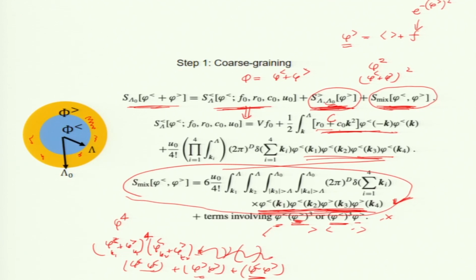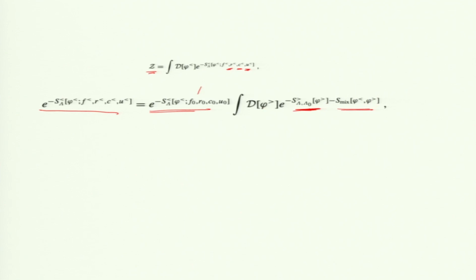So, that greater term is here, I keep it here. I apologize. So, this is the greater term, and I integrate out this phi greater. But what is the range of phi greater? It is starting from this sphere of lambda to lambda naught. So, this goes from lambda to lambda naught, the range of wave numbers.